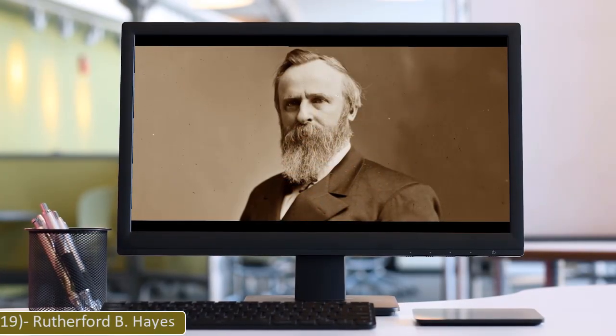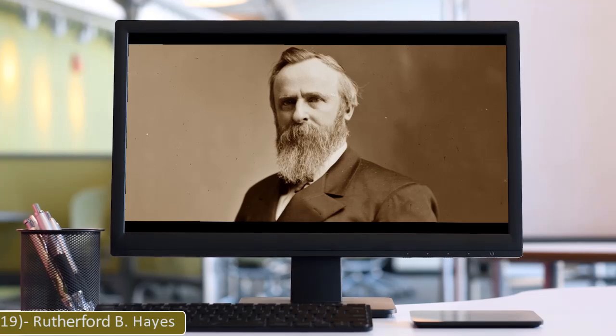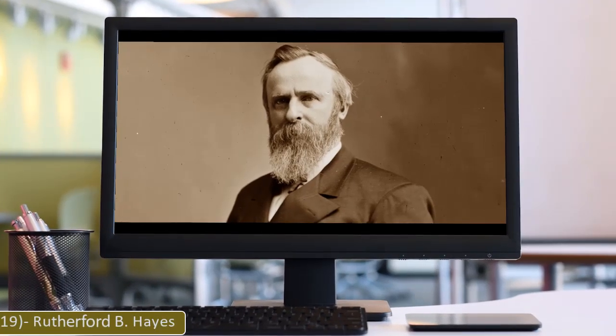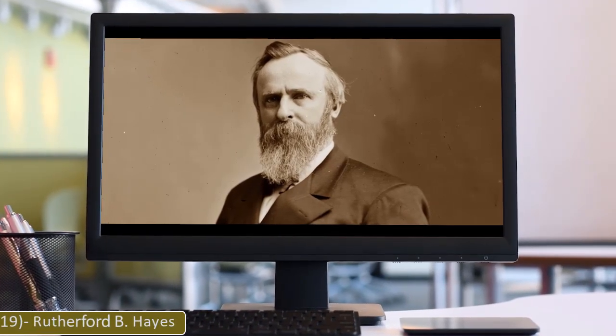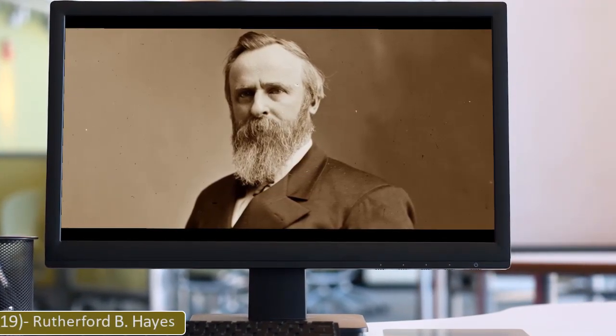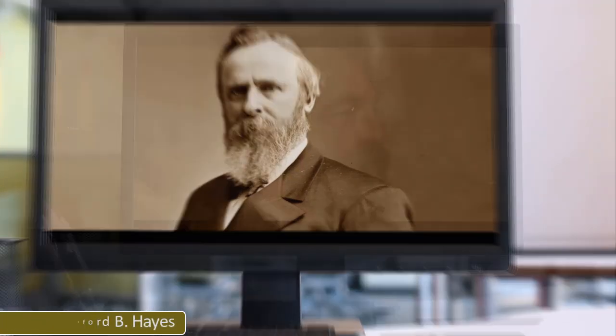19. Rutherford B. Hayes. Rutherford Birchard Hayes served as the President of the United States from 1877 to 1881. He also served as Cincinnati City Solicitor from 1858 to 1861. He was a staunch abolitionist who defended refugee slaves in court proceedings.